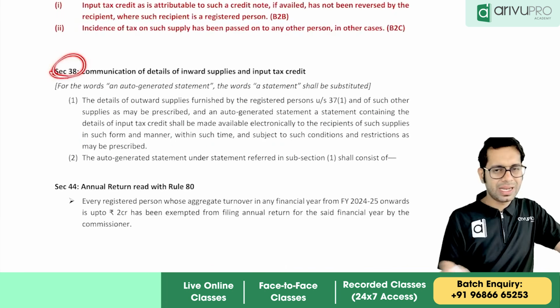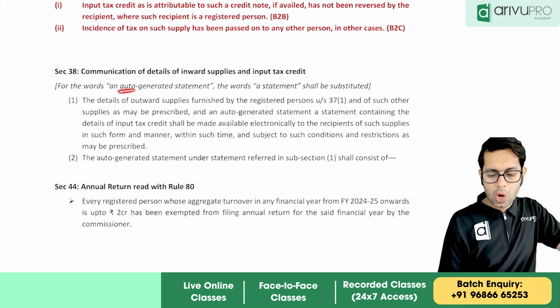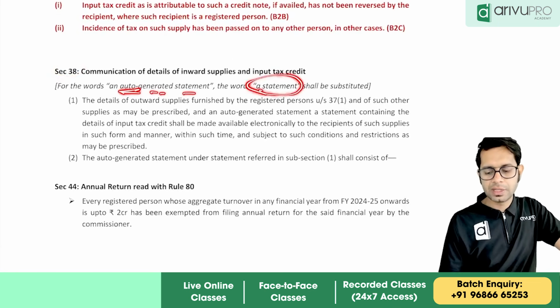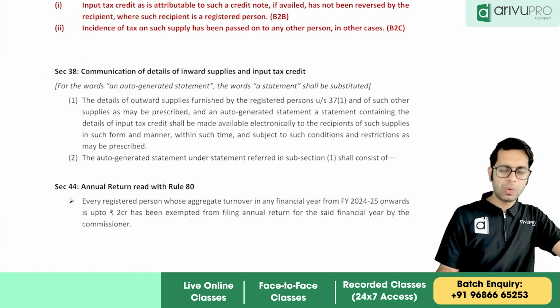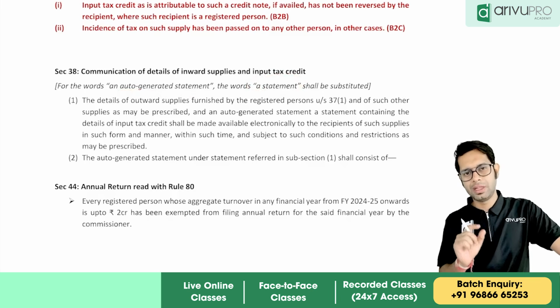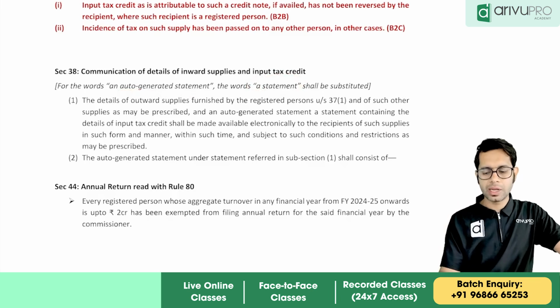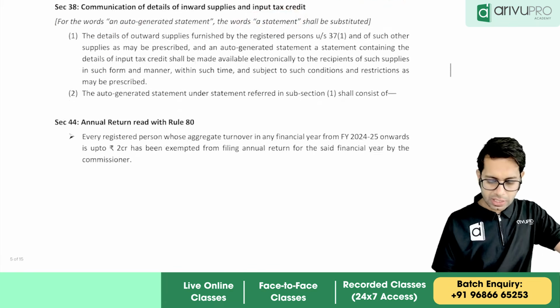Now in section 38, they have said the words auto generated statement are now replaced with the word statement. So GSTR 2A and 2B were called auto generated statements. Now they are just called a statement, not an auto generated statement.